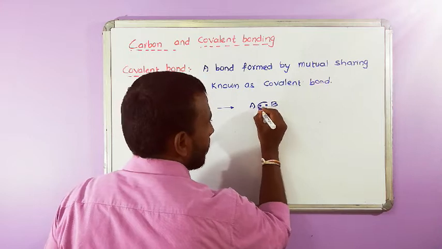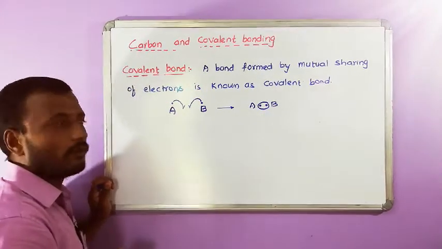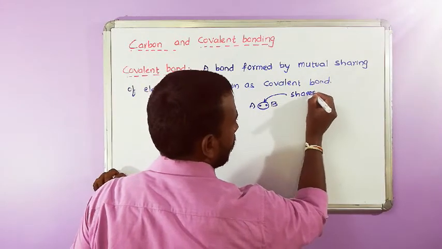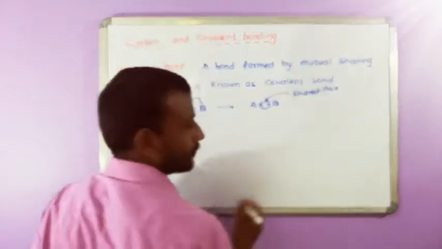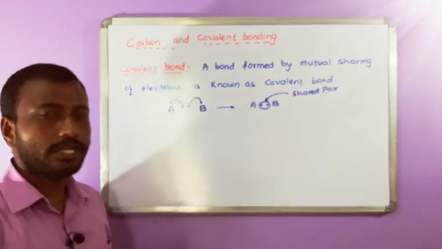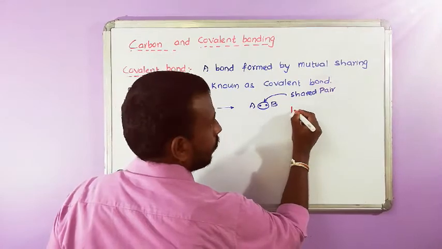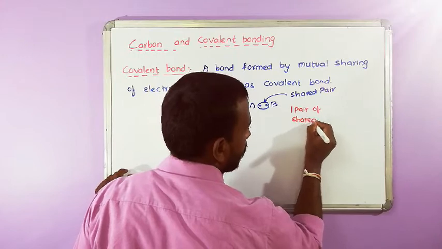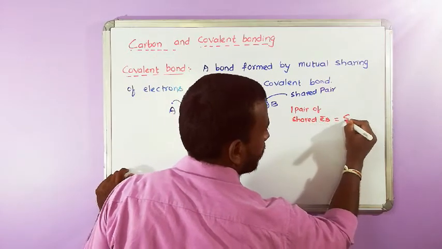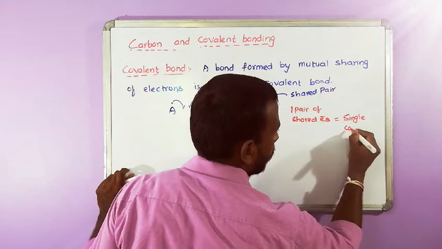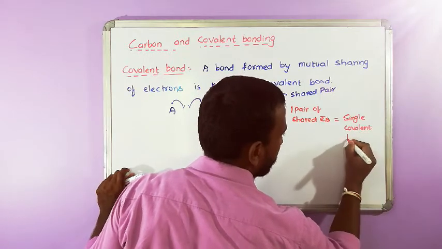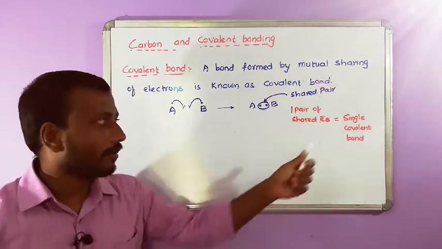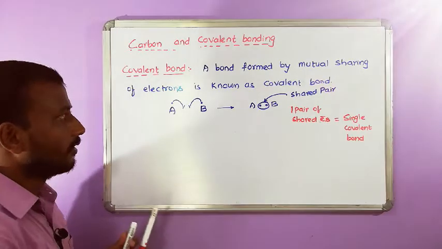These two electrons are called a shared pair. One pair of shared electrons is called a single covalent bond. If one pair of shared electrons is there, that is called a single covalent bond.